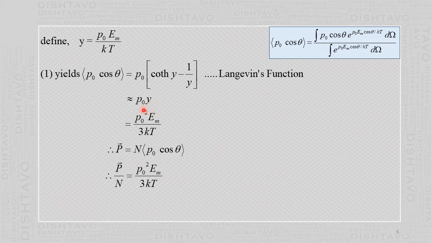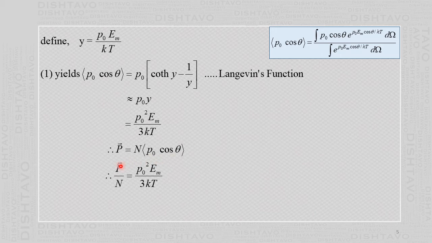Then we write here P naught, so this substitute is y. So P naught square E by 3 kT. Then, as we have said earlier, the polarization vector P is n times, where n is the number of molecules per unit volume, into the component of the dipole moment, average value.